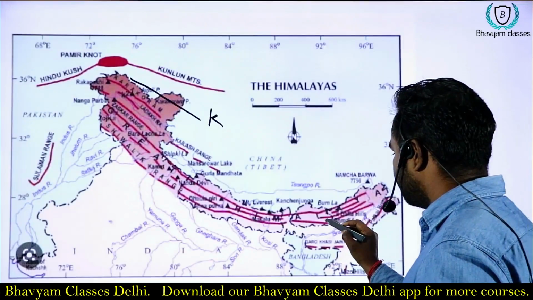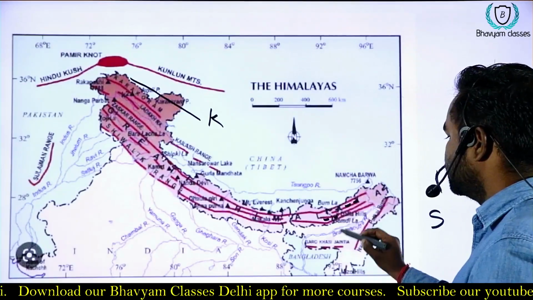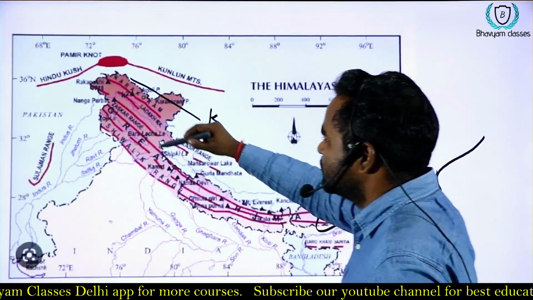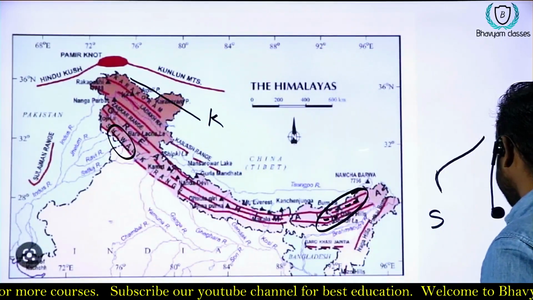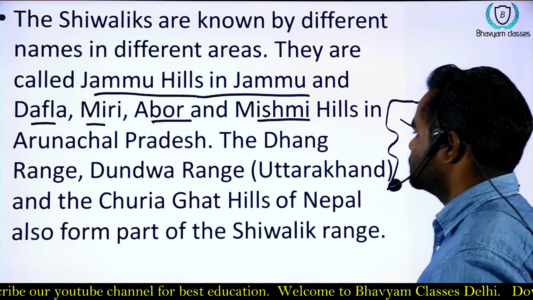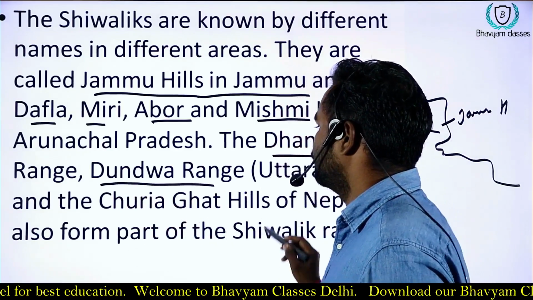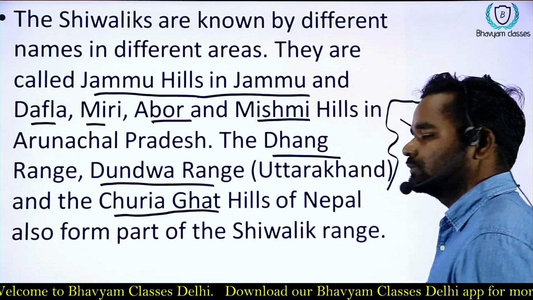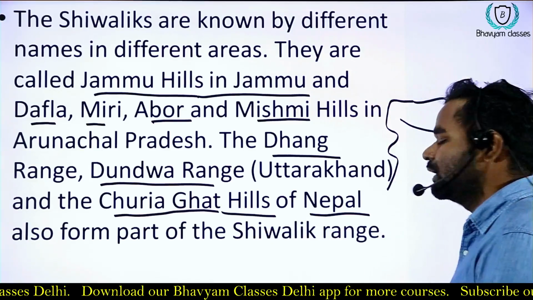Dafla, Mikir, Abor, Mishmi hills in this area, Arunachal Pradesh area, and Jammu hills in this area, Jammu and Kashmir. And it is known as Dangs range and Dudhwa range in Uttarakhand, and it is known as Churia Ghat in Nepal. It is known as Churia Ghat hills in Nepal.